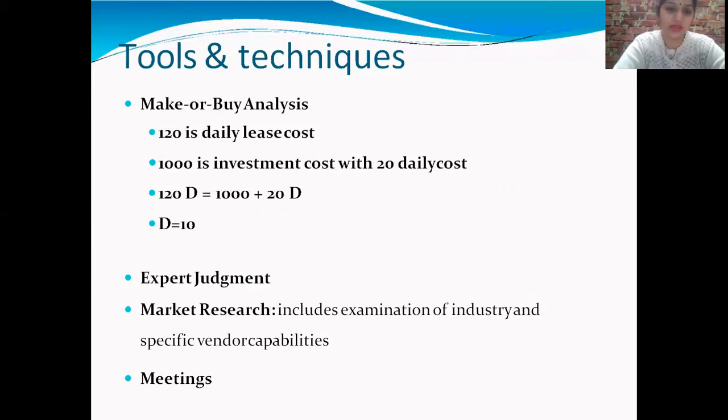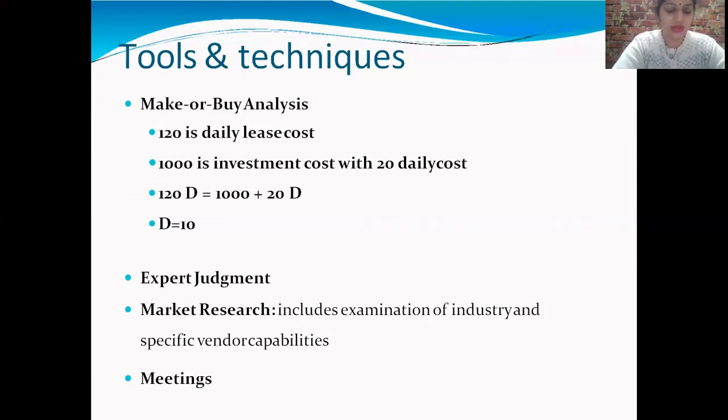The total cost is equal to FC plus VC. Here FC is the given fixed cost, and VC is the material cost plus labor cost plus overhead cost.